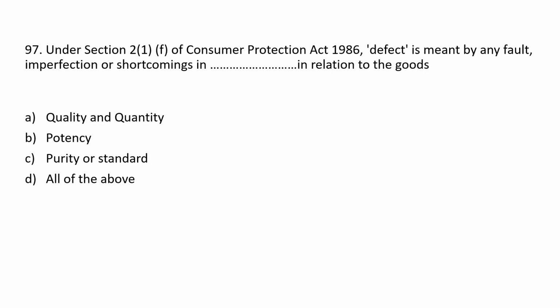Next, under Section 2(1)(f) of the Consumer Protection Act 1986, defect is meant by any fault, imperfection, or shortcoming in relation to the goods. A. Quality and quantity. B. Potency. C. Purity or standard. D. All of the above. Answer is D. All of the above.